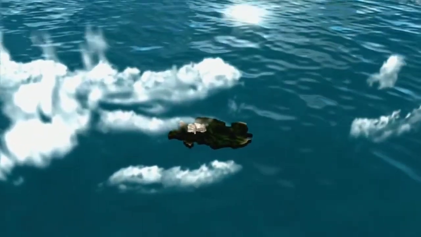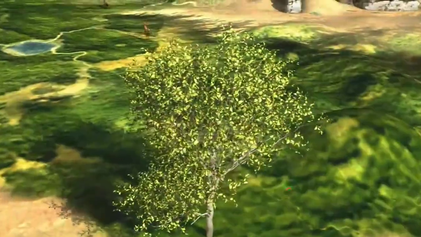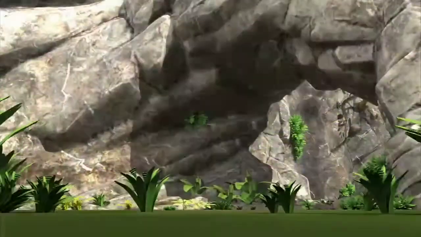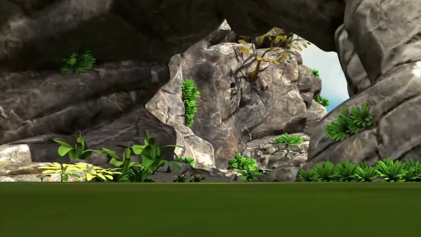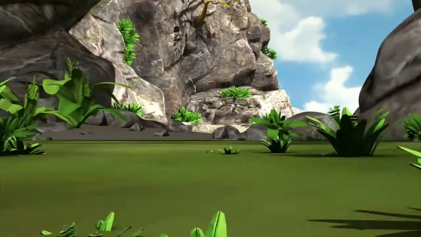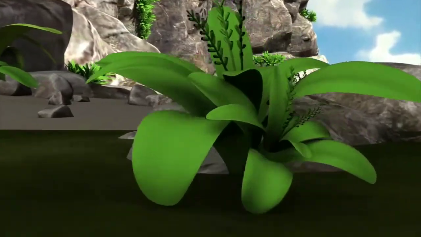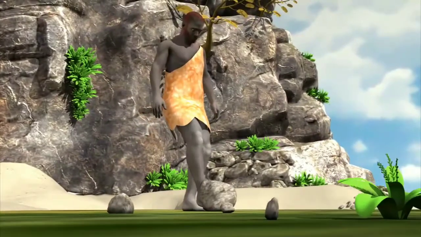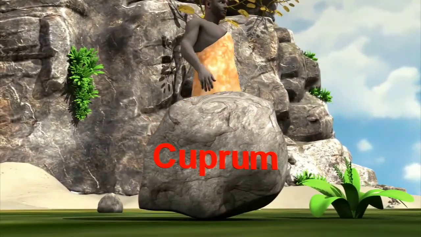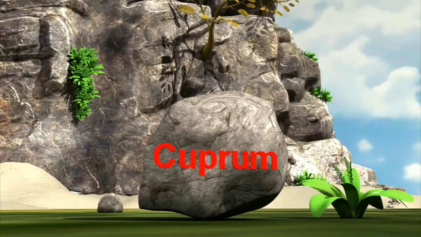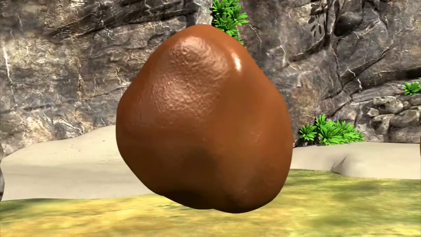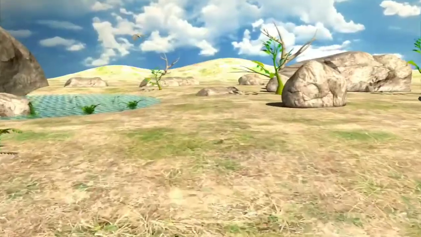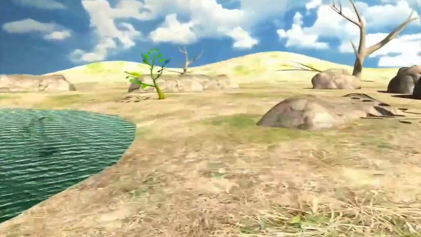Copper was initially found in the island of Cyprus. So Romans used to call copper cuprum. It is found in native state as well as the combined state. Let's see the ores of copper.